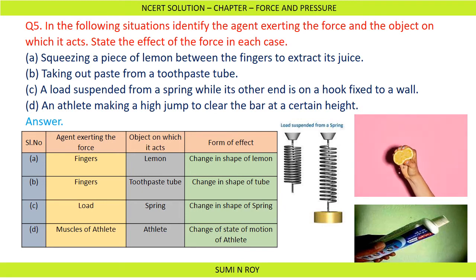Now the last question, an athlete making a high jump to clear the bar at a certain height. Here also the agent exerting the force is the muscles of the athlete, and the object on which this force is acting is the athlete himself or herself. The form of effect is change in the state of motion of the athlete, because the athlete jumps by using her or his muscular power.